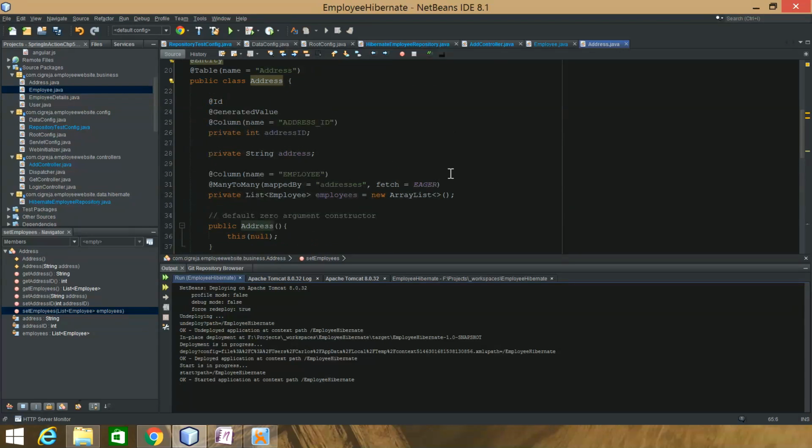And as you can see, the address here. Now, because it's a ManyToMany, what happens is Hibernate will make 4 tables. It will make an employee addresses table and an addresses employee table. So using the mappedBy, it will create 3 tables.